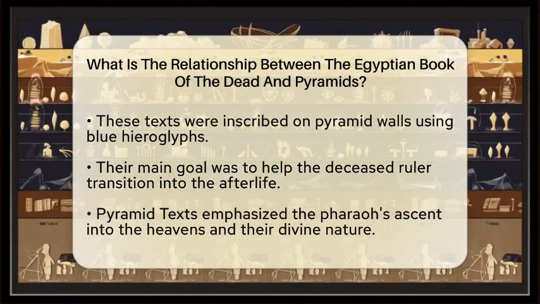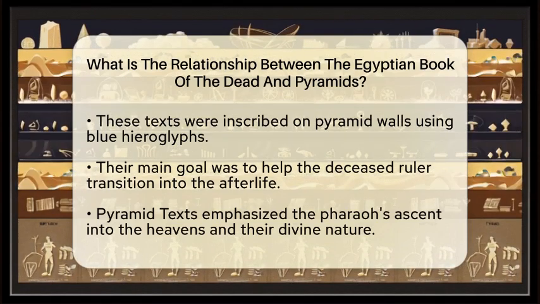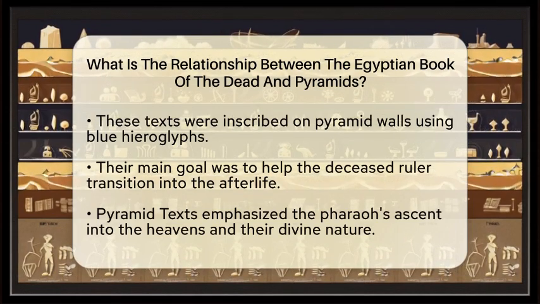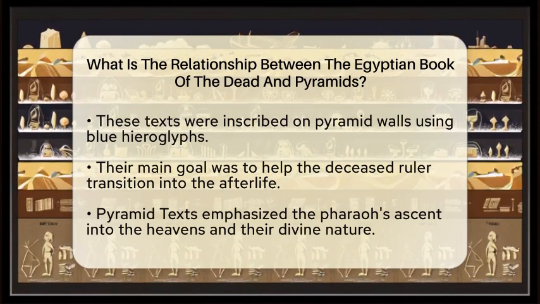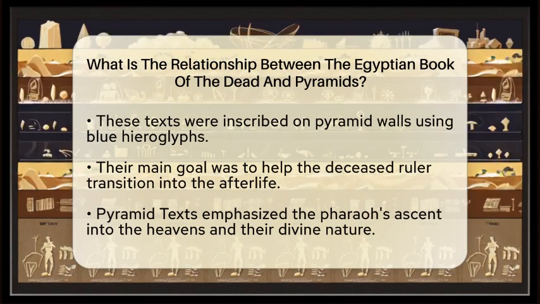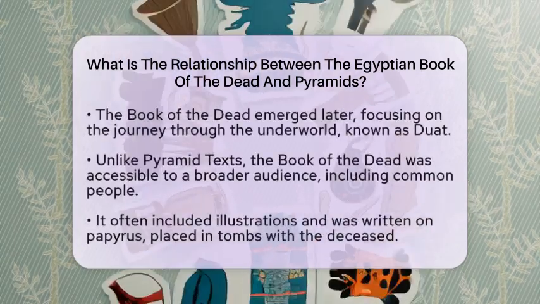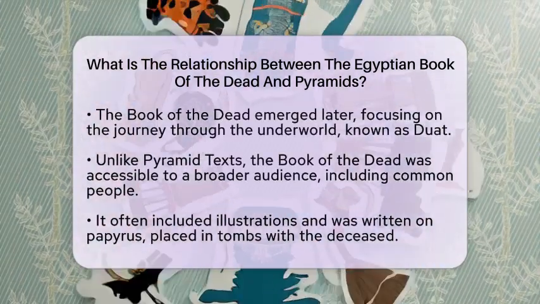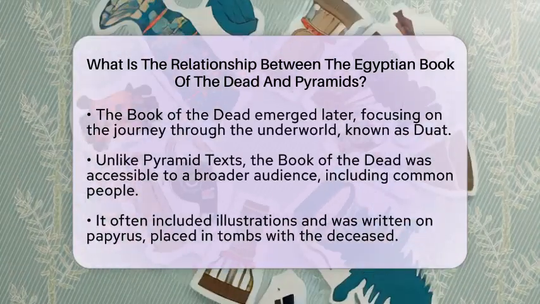In contrast, the Egyptian Book of the Dead emerged later and shifted the focus toward the journey through the underworld, known as Duat. Unlike the pyramid texts, which were exclusive to royalty, the Book of the Dead was more accessible. It was available to a wider range of individuals, allowing common people to participate in the afterlife journey. This text often included illustrations and was typically written on papyrus, which could be placed in tombs alongside the deceased.